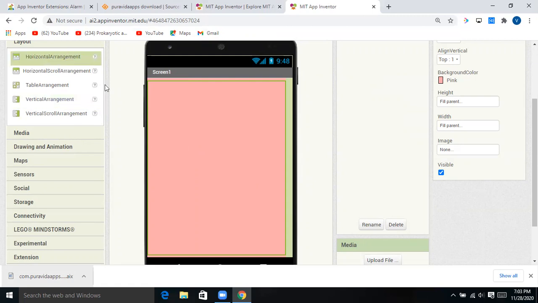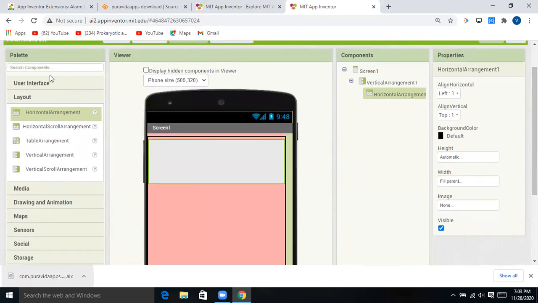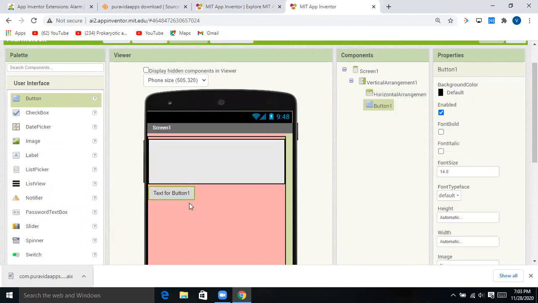And now what we want is a horizontal arrangement. This one. Drag this arrangement and drop it here, and make its width fill parent. Now come to user interface and just drag and drop a button here.